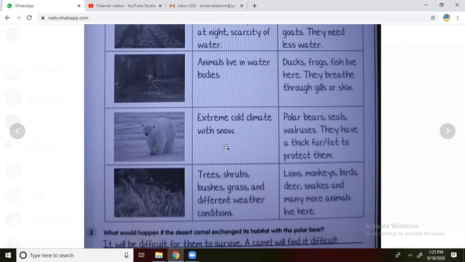Next one we will see, forest. Trees, shrubs, bushes, grasses and different weather conditions. These are the land adaptations we can see. Trees, shrubs, bushes, grasses and different weather conditions are there in the forest regions. What are the examples? Lions, monkeys, birds, deer, snakes and many more animals will live here. Most of the animals live in the forest, so you can write any example under this one.